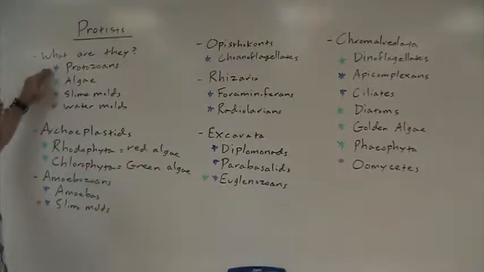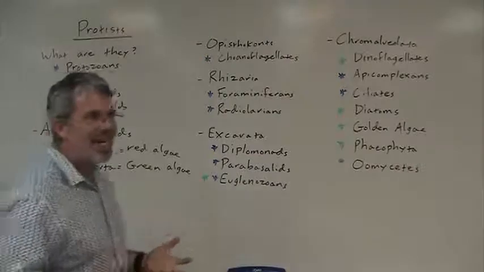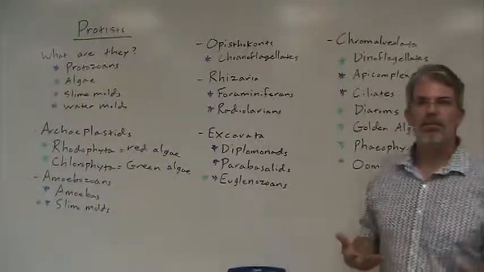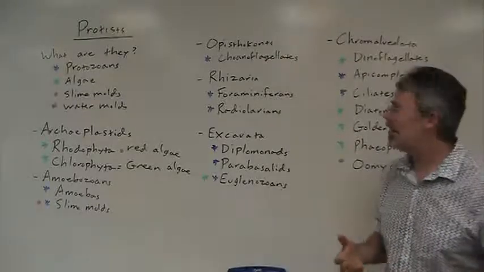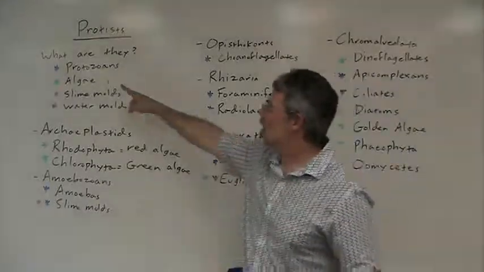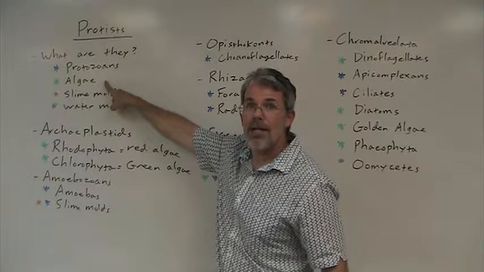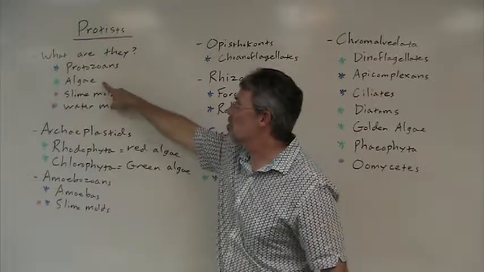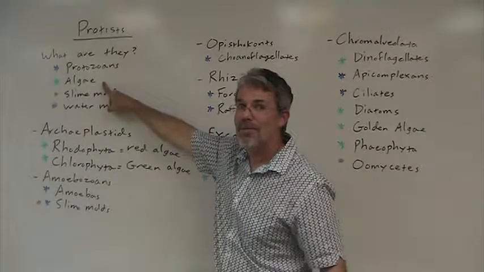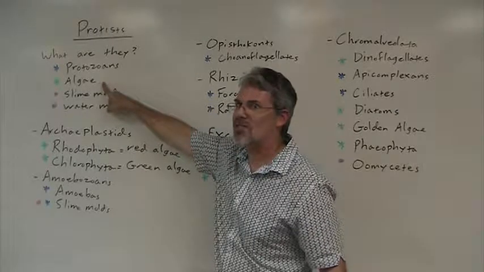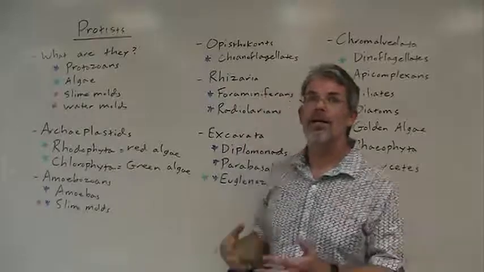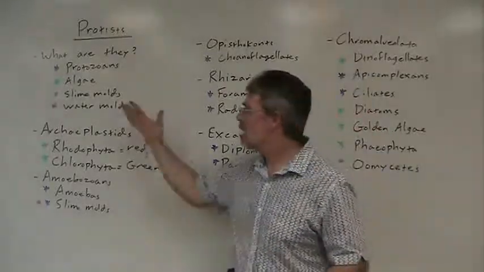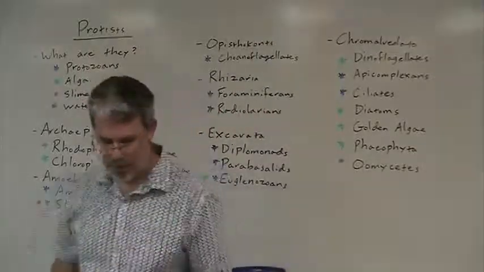Well, first of all, a protozoan is essentially any single-celled eukaryote that isn't in the fungus kingdom. Okay? Protozoans are non-photosynthetic. Algae are photosynthetic, but are not considered plants. So basically anything that is eukaryotic and photosynthetic and isn't in the plant kingdom is an algae. Slime molds and water molds, we'll get to that in a minute.